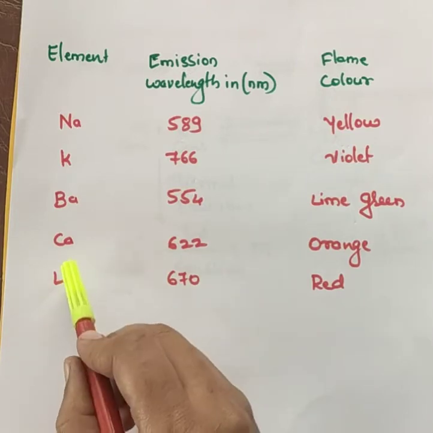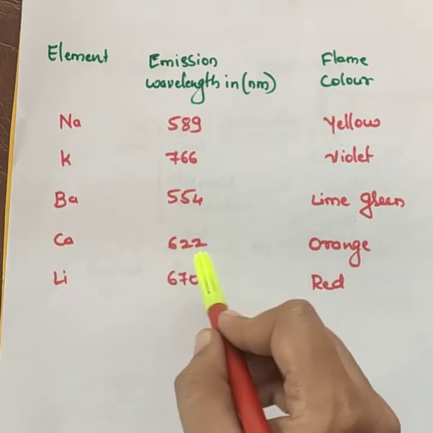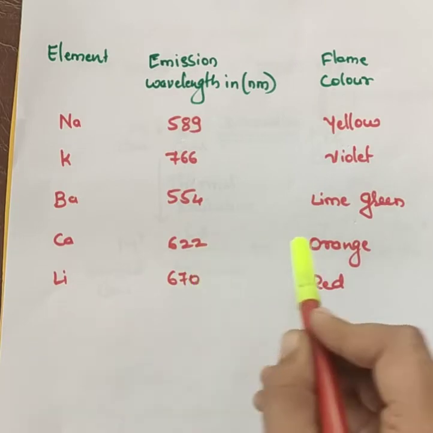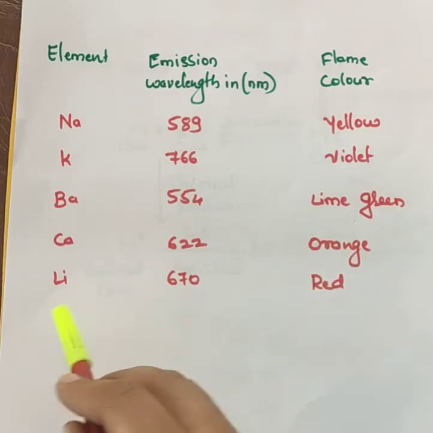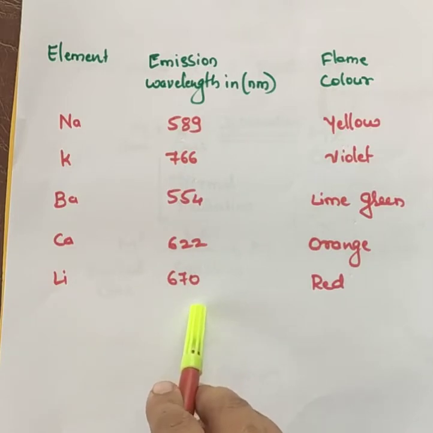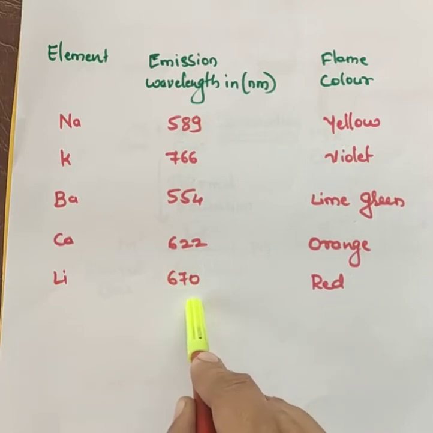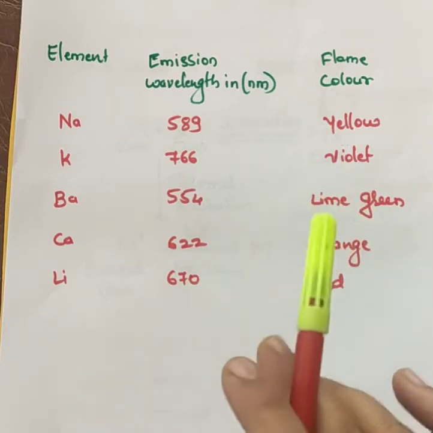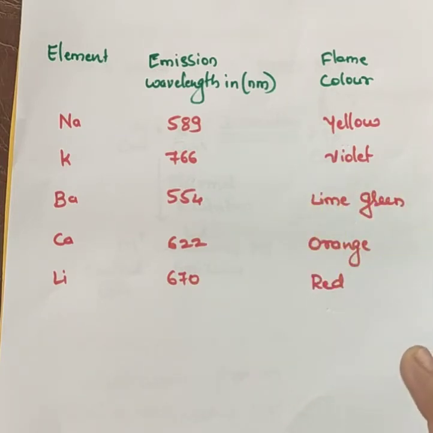Then calcium will give the wavelength 622, and it will give the orange color. Then lithium will give the wavelength of light at 620, and it will give the red color. So we can observe all these types of color during their emission.